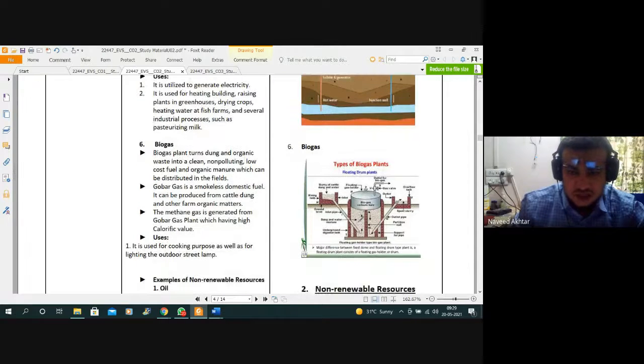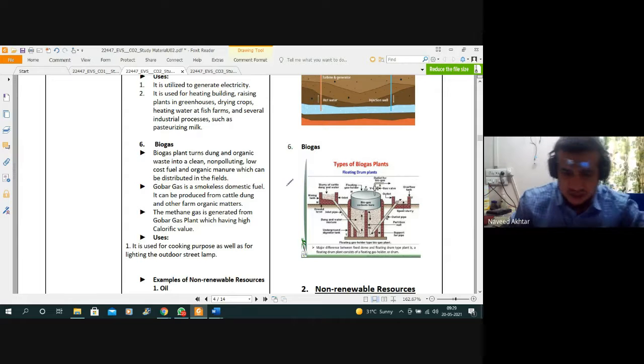And then biogas plants: from organic waste we are producing gases, and that gas is used for the production of gobar gas or other gas, which can be supplied for cooking purposes, and we are using that energy. So these are nothing but the renewable energies.